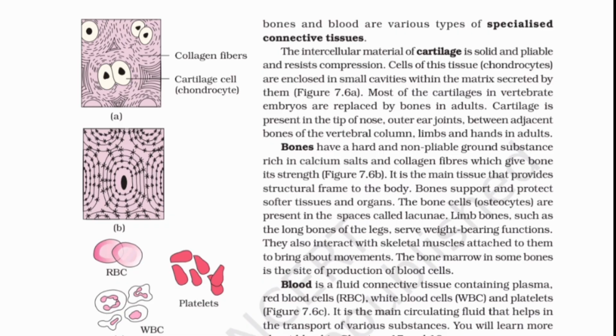Figure 7.6b. It is the main tissue that provides structural frame to the body. Bones support and protect softer tissues and organs. The bone cells, osteocytes, are present in the spaces called lacunae.